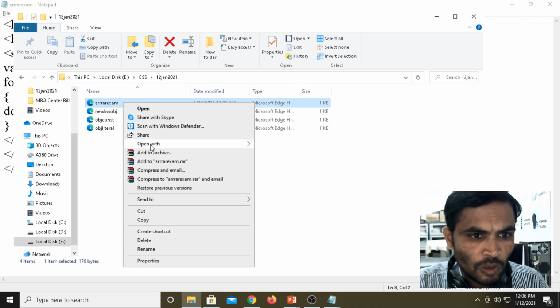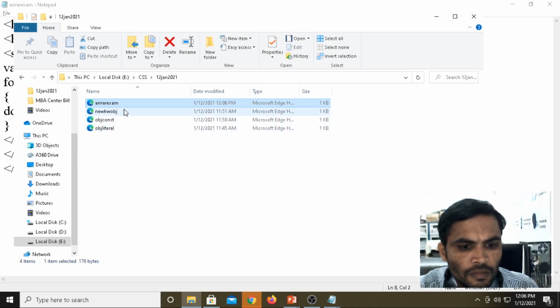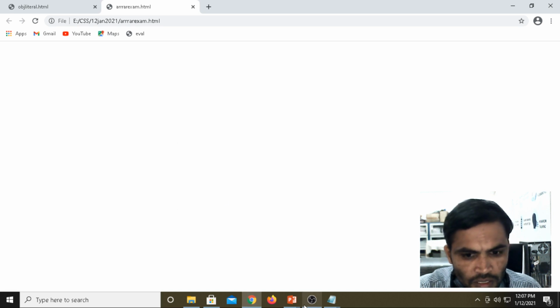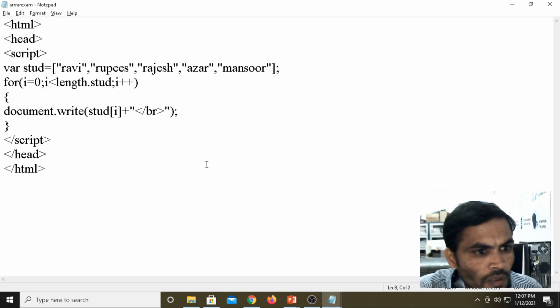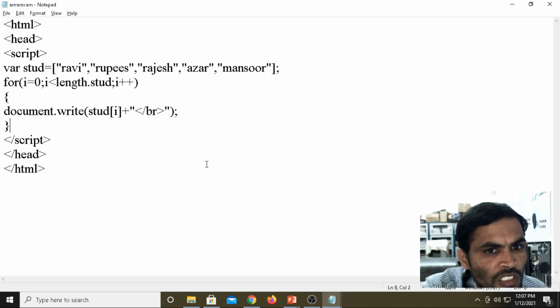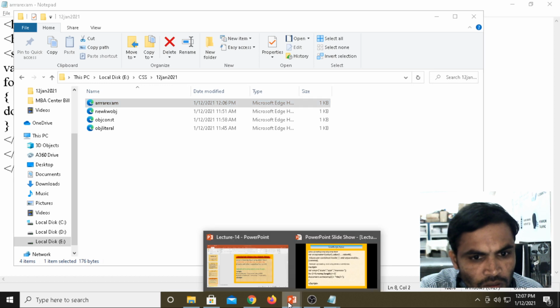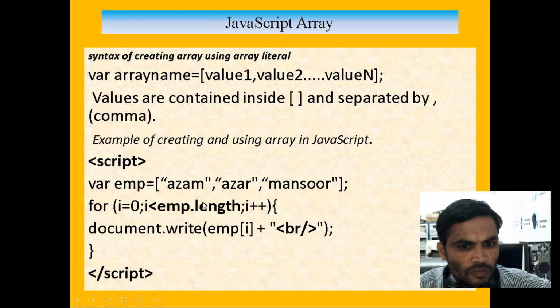Array, open with browser. Maybe a small error will be there. Script tag, closing script, array, document.write. You took the array dot to length.